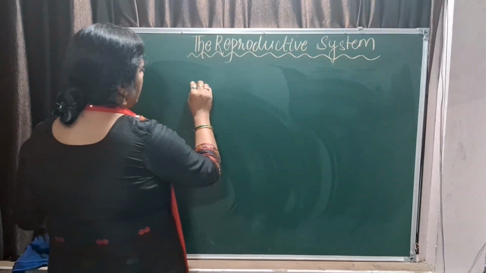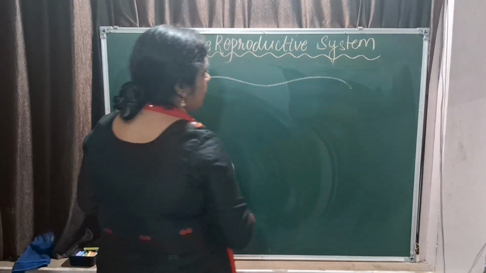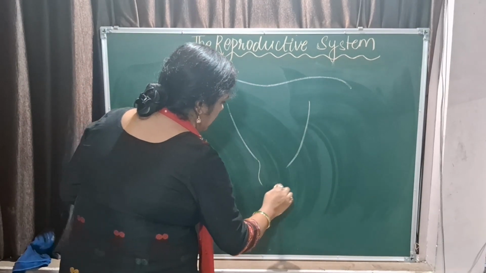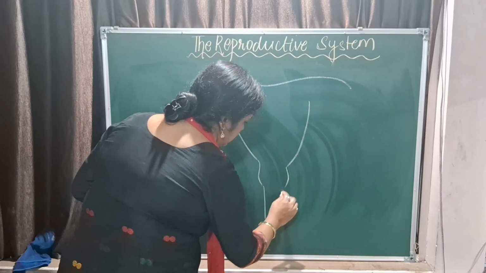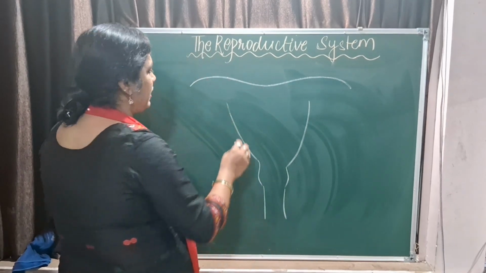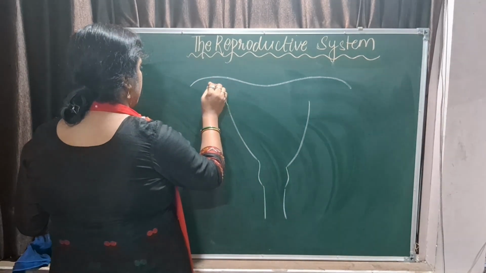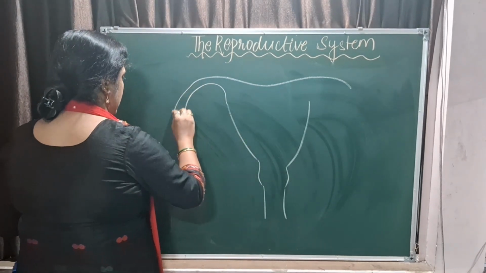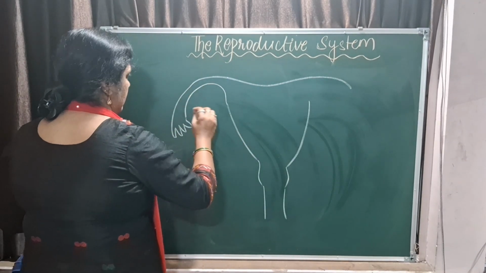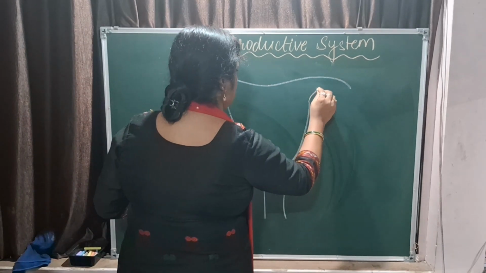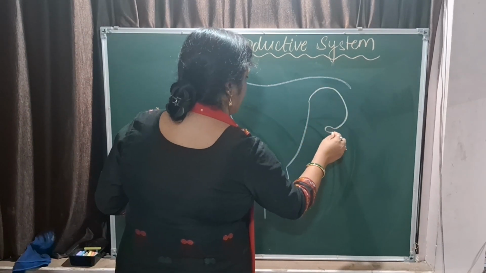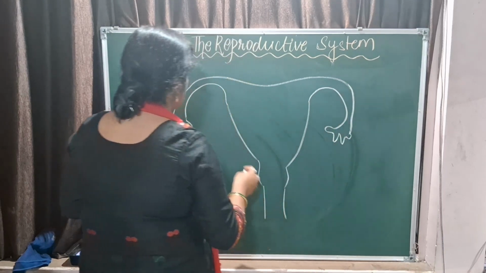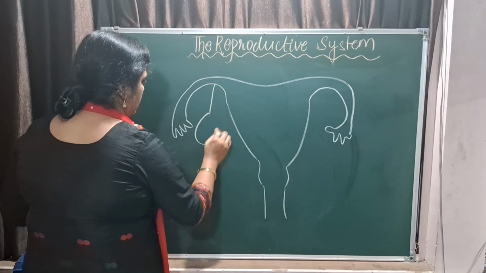If you talk about the female reproductive system, you have to draw this way. You have to draw this way and this. This is the simplest diagram that you could draw. Now here you have finger-like projections, and here also the same way, it should be a symmetrical drawing. I don't know how the drawing is. Just tell me, children, how do I draw? Is it understandable? And here you have ovaries.